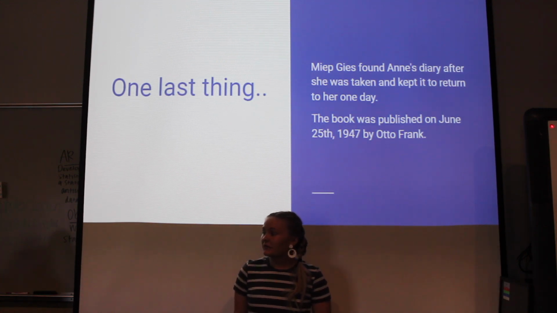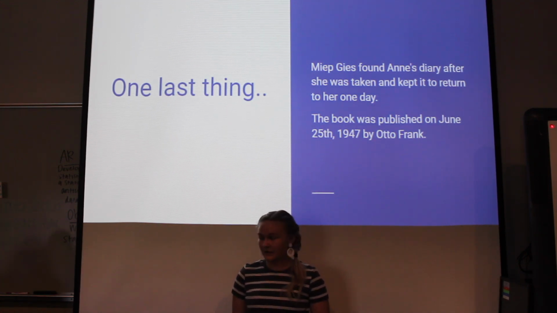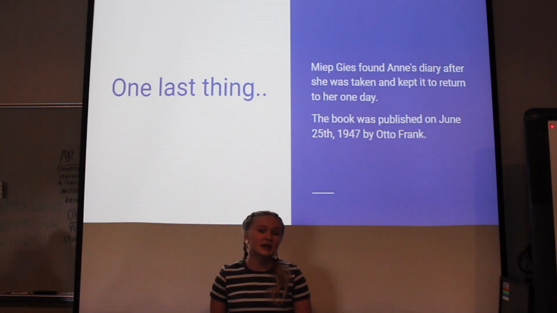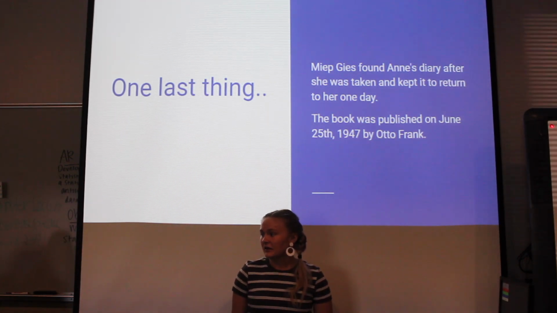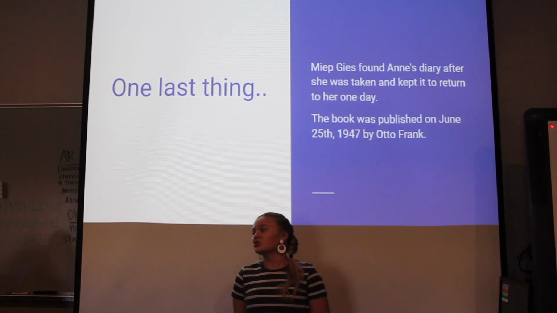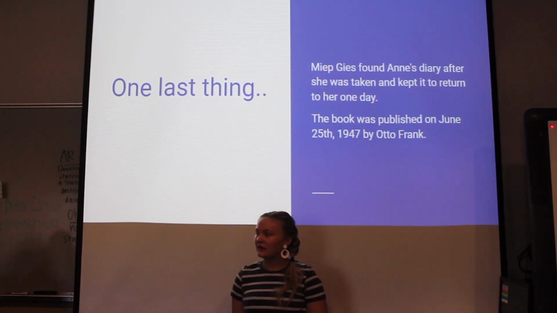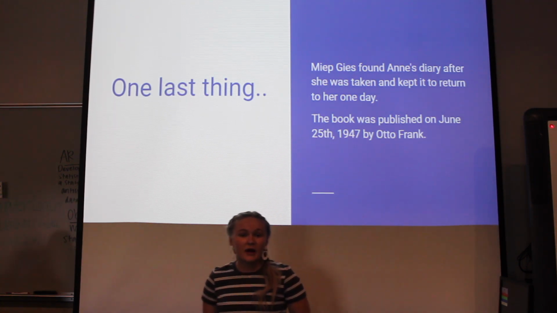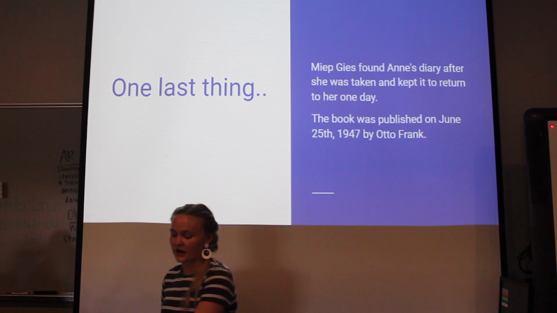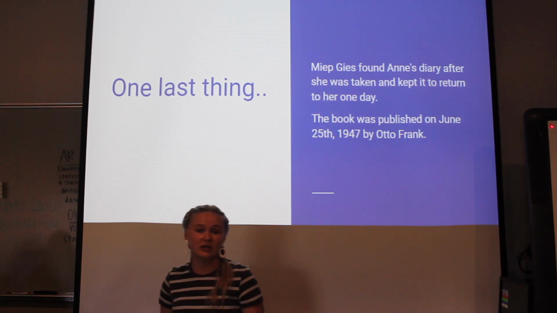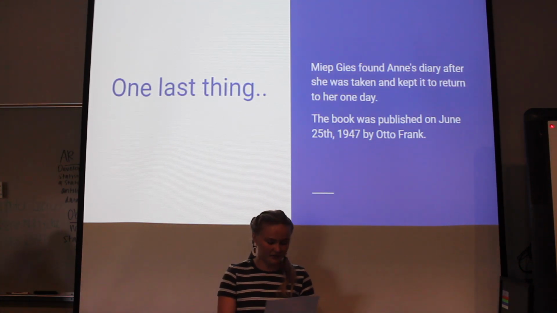She kept it in her desk so that one day she could return it to Anne. And then the book was published on June 25th in 1947 by Otto Frank, who is Anne's father. So now I'm going to go ahead and read you guys the first entry to Anne's diary.